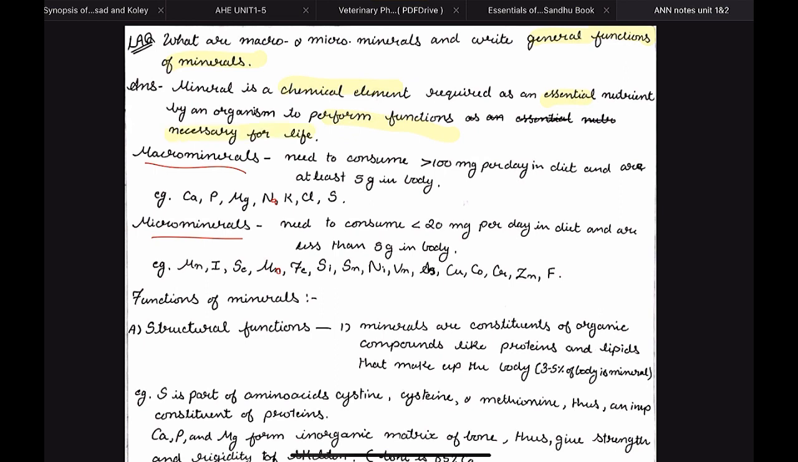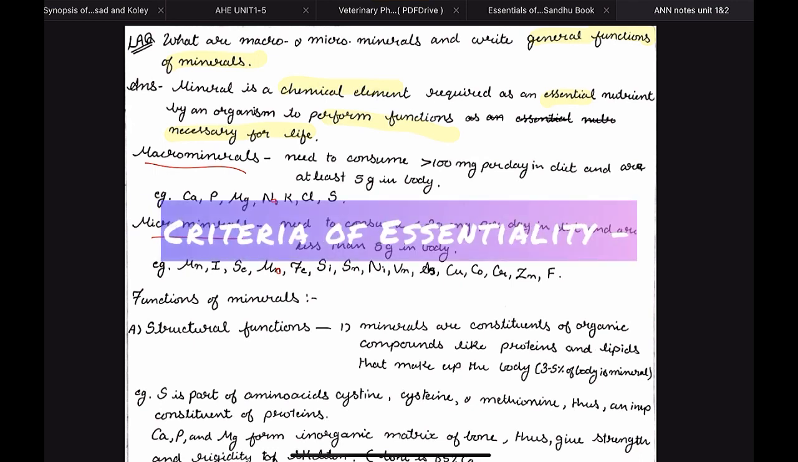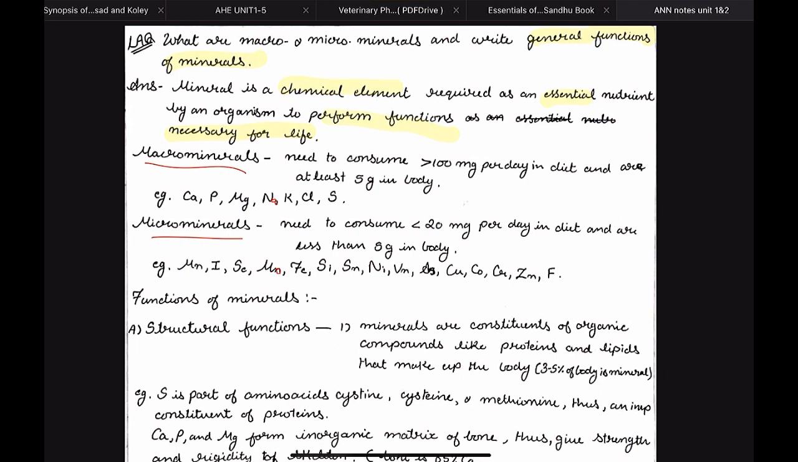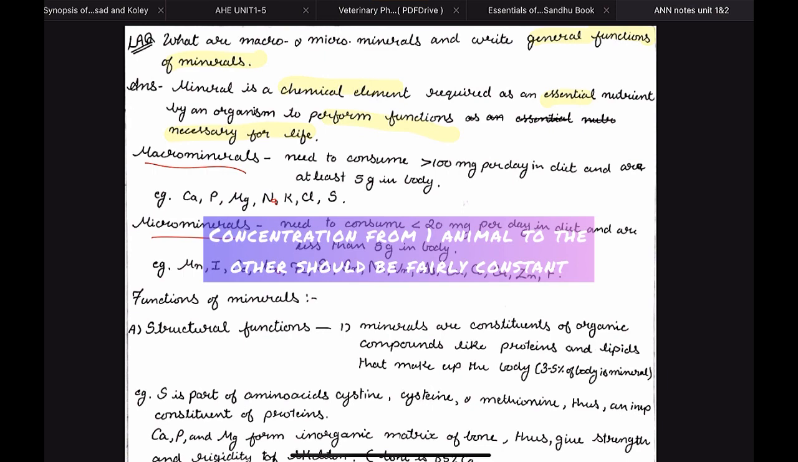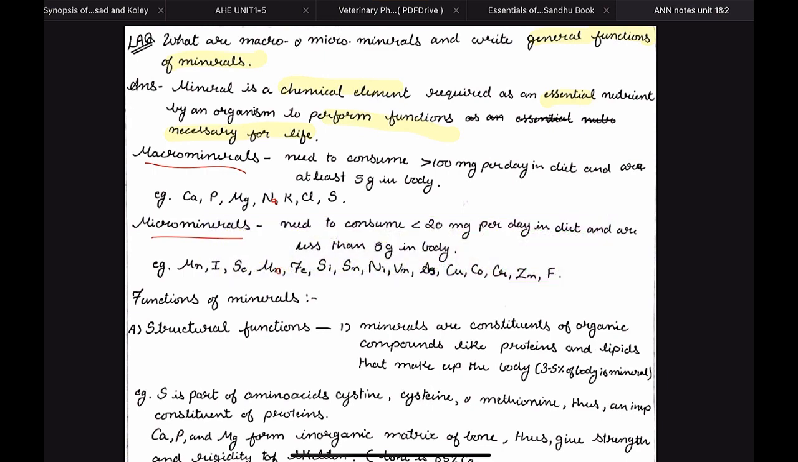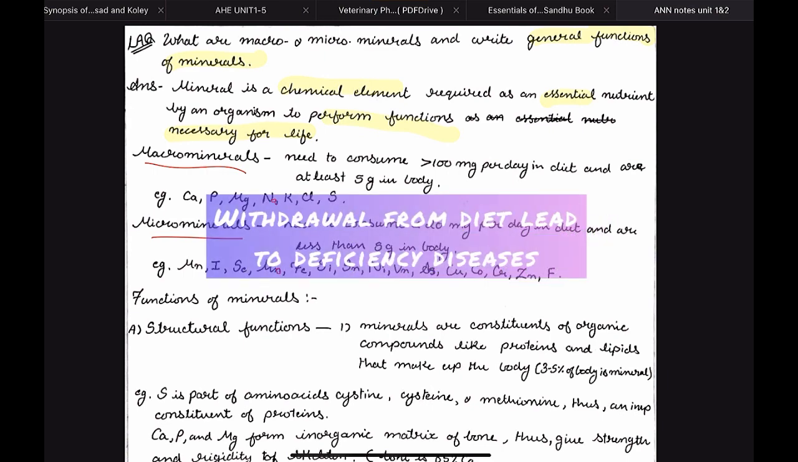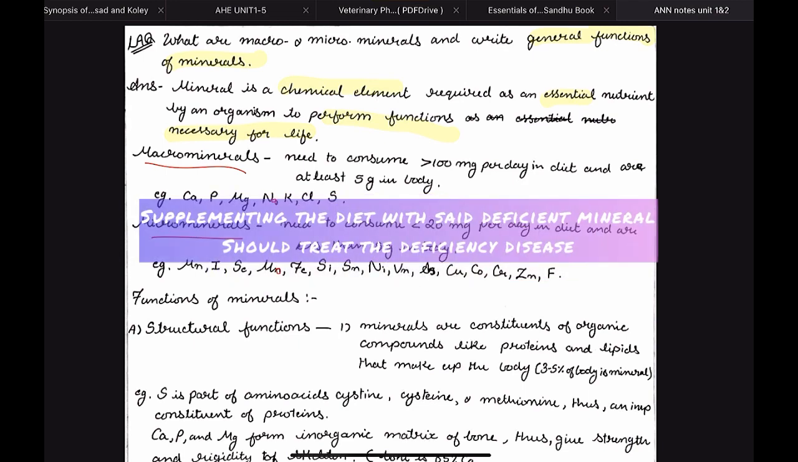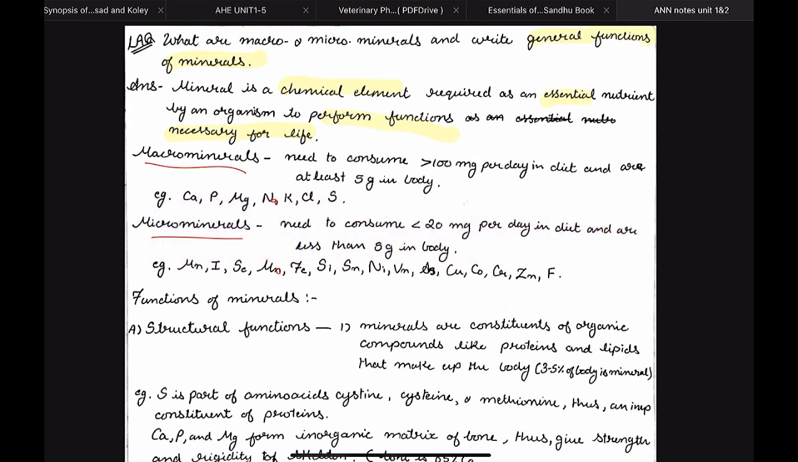So what is the criteria of essentiality? A nutrient that is said to be essential has to be present in all the healthy animals. Then its concentration from one animal to the next animal should be fairly constant. Its withdrawal from the diet induces certain abnormalities. And third, if you give such an abnormal animal the deficient nutrient, then the abnormality should subside. So these are the criteria of essentiality. Usually they are not going to ask you, but in an objective type question, it may come.